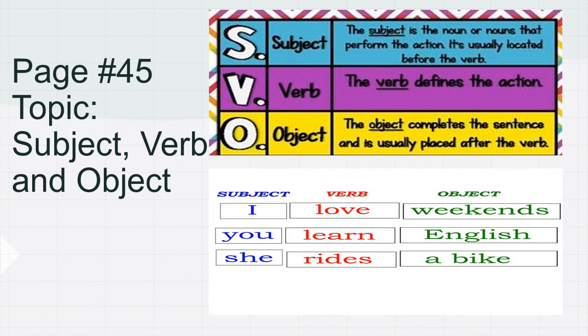Now here are some examples. Subject, verb and object. Here are the sentences. I love weekends. You learn English: you is the subject, learn is the verb, English is the object. She rides a bike: subject, she; rides is the verb; and object, a bike. So a sentence can be divided into three parts: subject, verb and object.